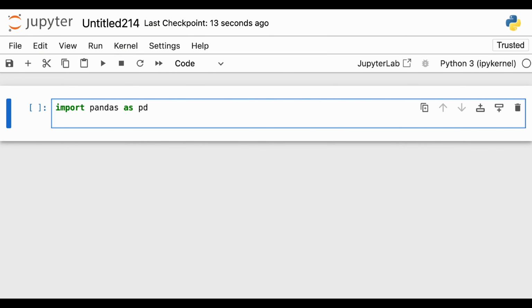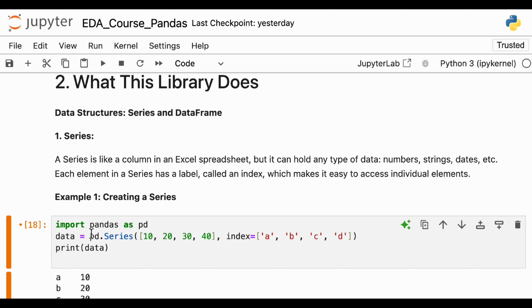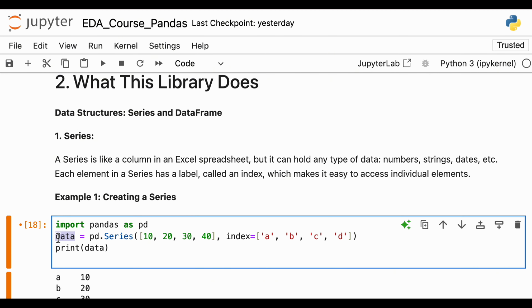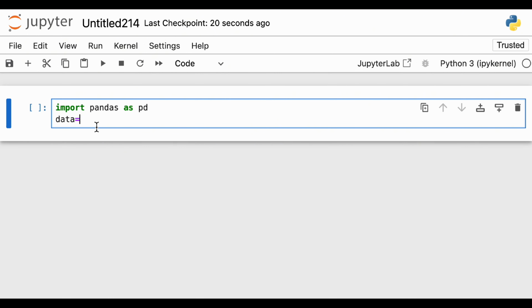Okay, so you'll say data, right? So first of all, you'll use data, and after that this is an object of the pandas class. So you'll do pd. If you don't use pd, you'll have to write pandas.Series. Okay, so you'll use pd.Series. Now you will create a bracket like this.